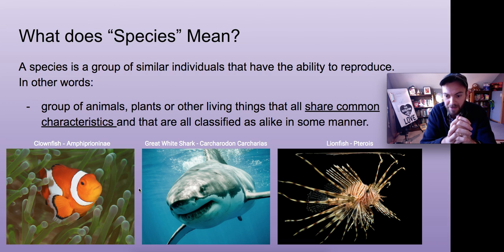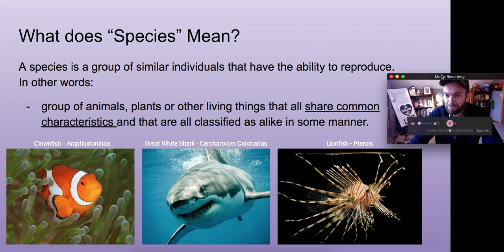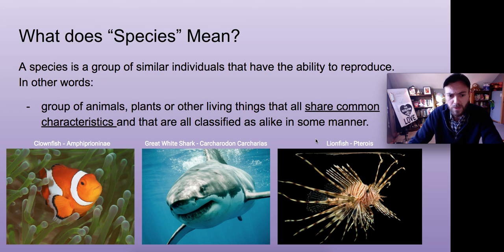And a lionfish is very different because it has this kind of crazy body that gives it fantastic camouflage in a coral reef for hunting. A great white shark and a lionfish cannot reproduce together, so they are not the same species, and also they are much different animals. So that is what a species is.